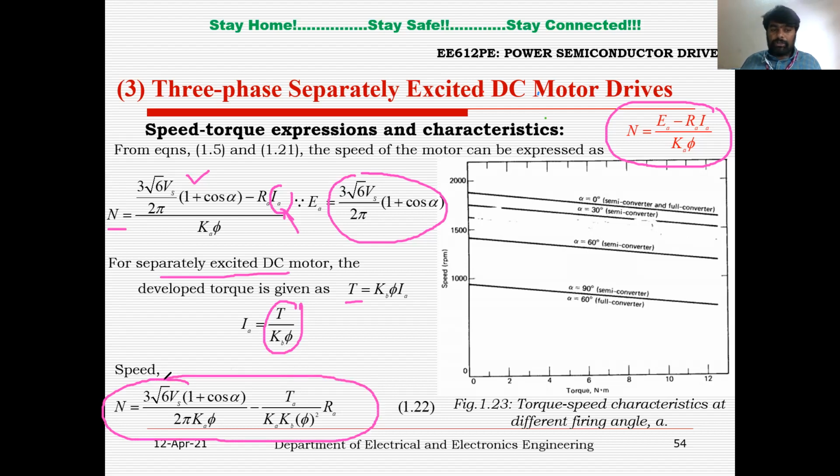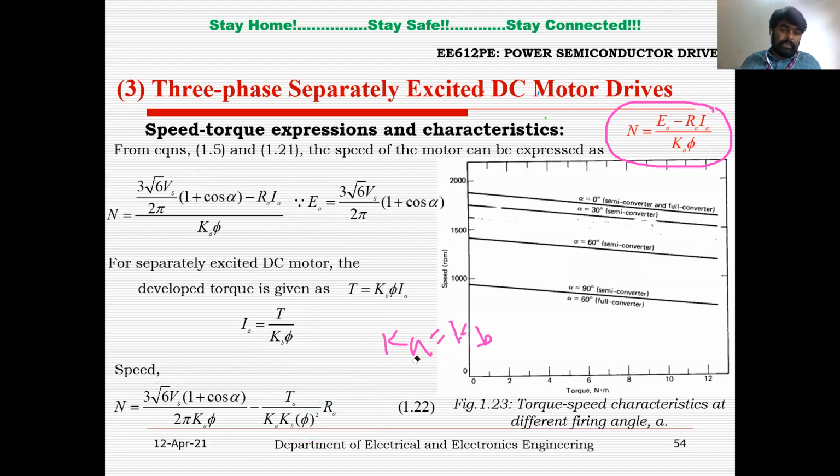If you substitute here, the speed in terms of torque will be this expression: 3 root 6 into Vs into 1 plus cos alpha divided by 2 pi into K phi, minus torque divided by KA KB phi square into RA, right? In most cases we consider K equal to KB, and most textbooks have considered K equal to KB. So for different values of firing angle alpha, at alpha equals 0, it will be 1 plus 1, 2, and the 2 in the numerator and denominator will get cancelled. You will get the curve at alpha equal to 0 degrees something like this. And if I increase the firing angle alpha, there is a decrement in the average output voltage.